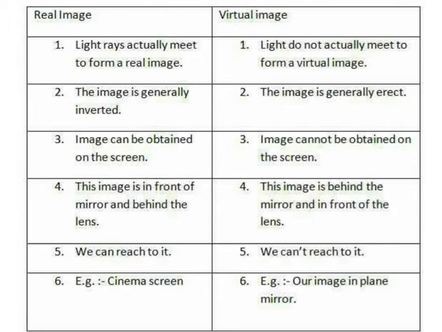Inverted means upside down, whereas the virtual image is erect. In real, the image can be obtained on a screen. For example, I think you have all gone to cinema theaters, where you see the screen. In virtual, the image cannot be obtained on a screen.